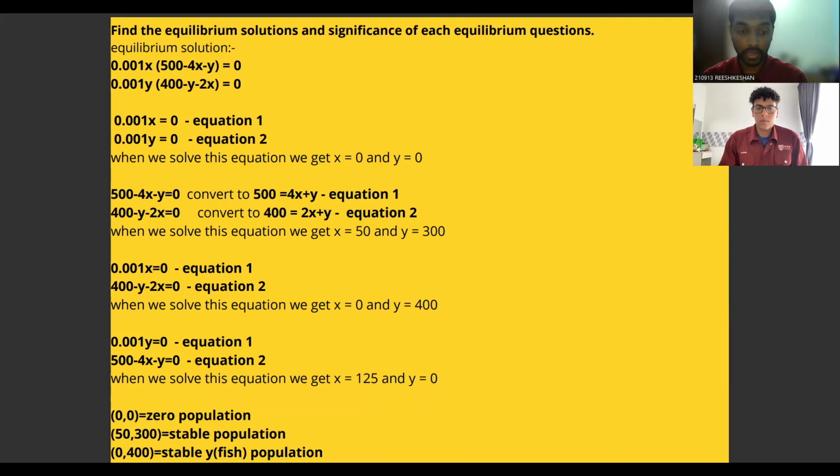In the third case, x equals 0 and y equals 400, and we call it a stable y population. It is because x is 0, meaning it does not exist, and 400 is a stable number. The final one we call a stable x population, because x is 125 and y is 0.